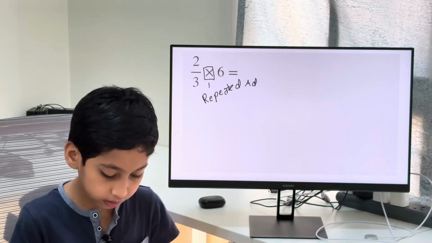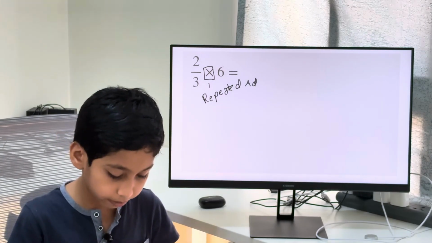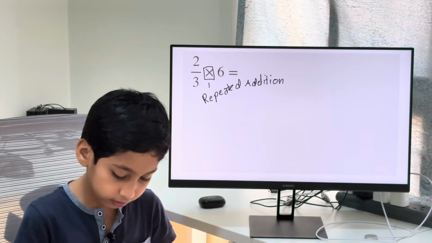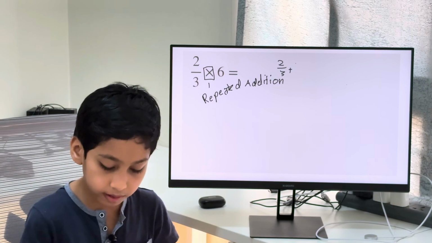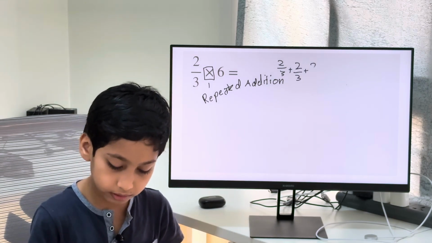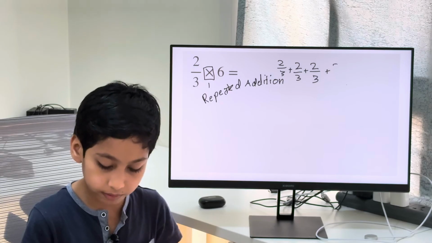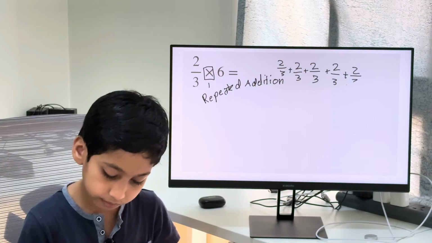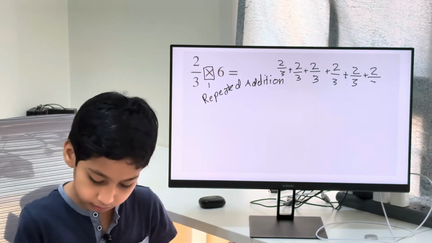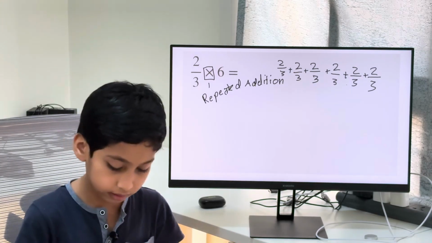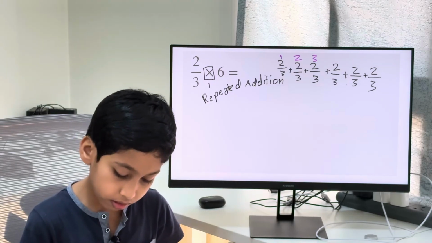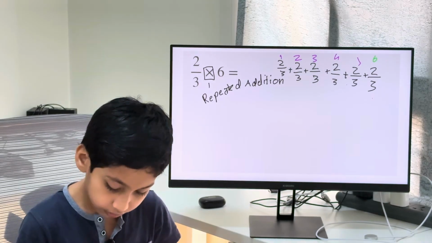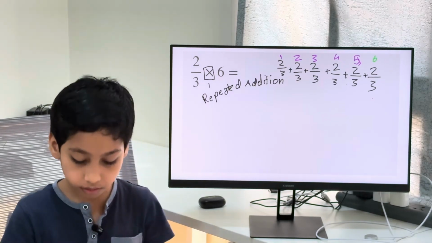And if I were to rewrite 2 by 3 times 6, I could rewrite this as 2 by 3 plus 2 by 3 plus 2 by 3 plus 2 by 3, and I'm going to keep going until I do this 6 times. So here's the 5th time and here's the 6th time. As you can see, I've written 2 by 3 6 times. There's 1, 2, 3, 4, 5 and 6.